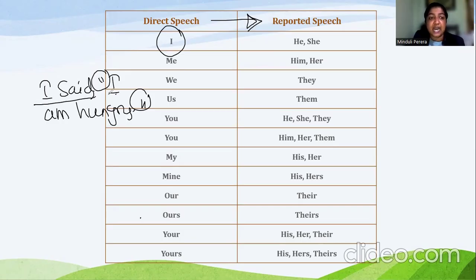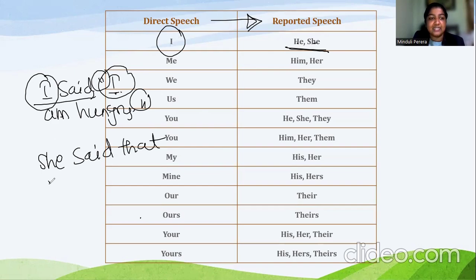Then when converting this into reported speech, we have to change the used pronouns. If it is I, we have to change it into he or she. If it is a girl, she. If it's a boy, he. So we can say, she said that she, the rest of the sentence.